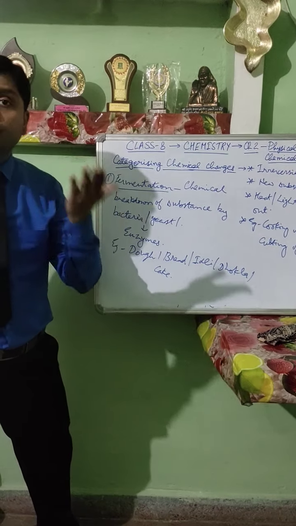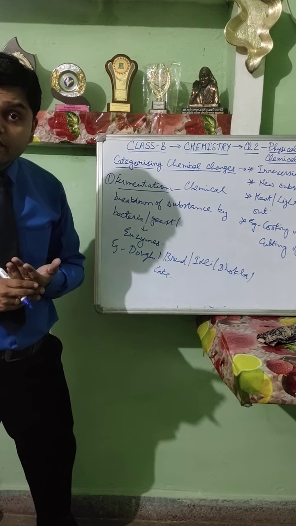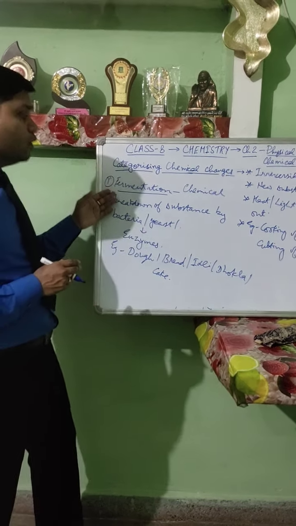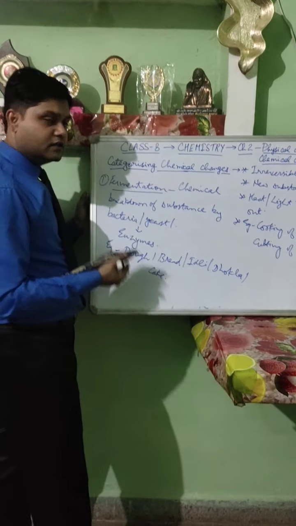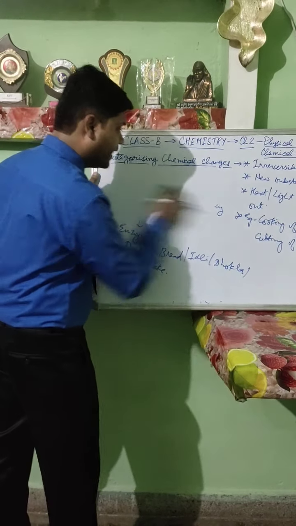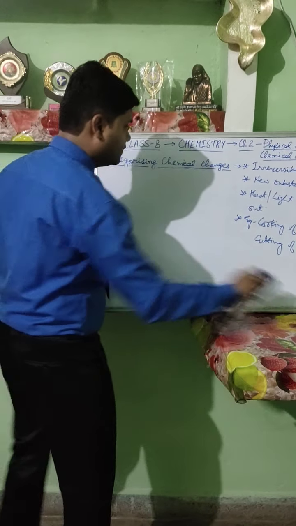chemically the substance gets broken down. Chemically the substance is changed. So that process is irreversible and it comes in the category of chemical changes. The second chemical change is rusting.